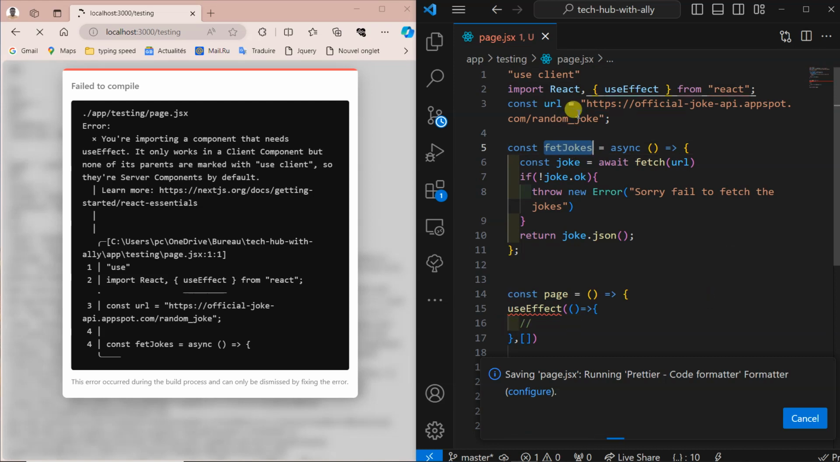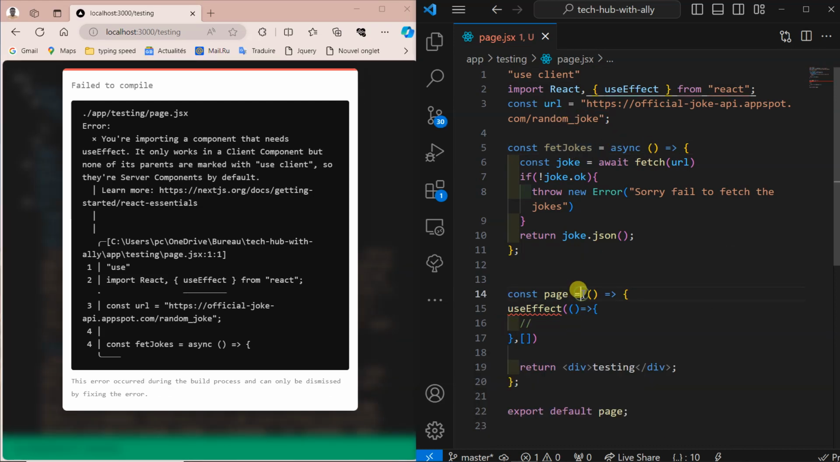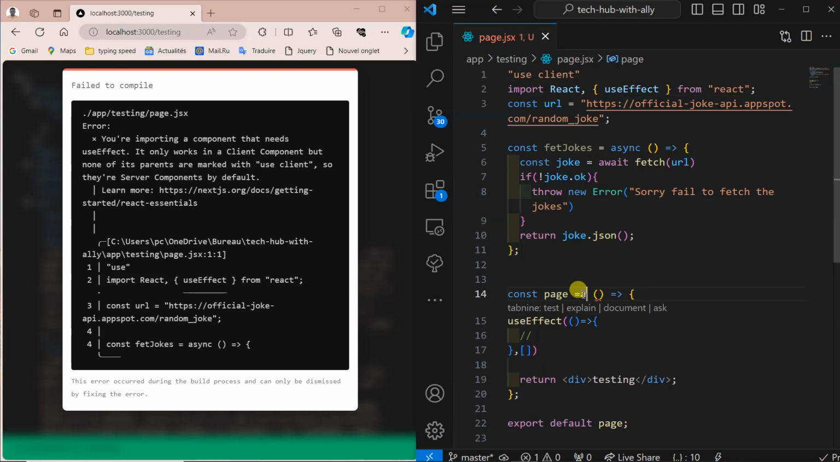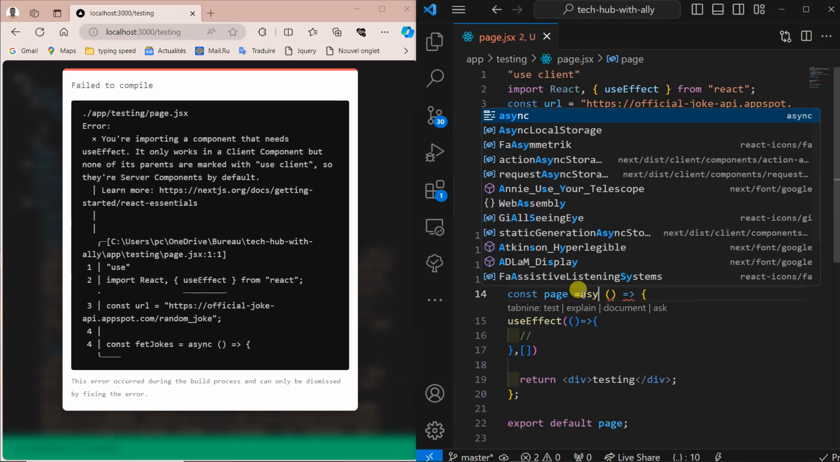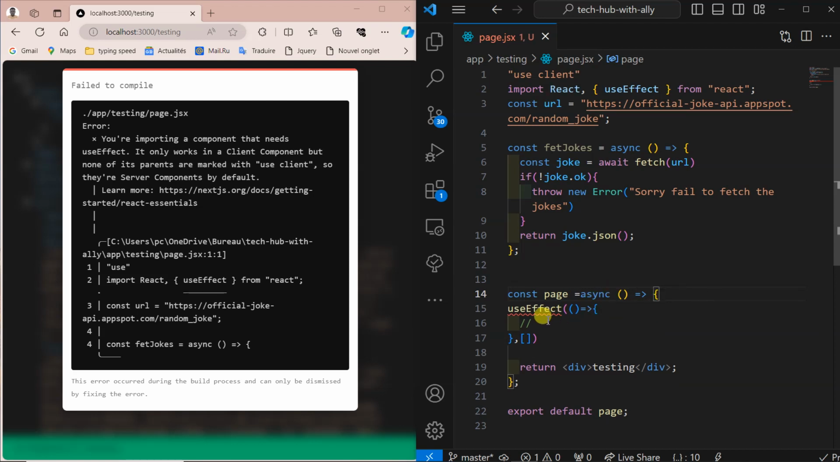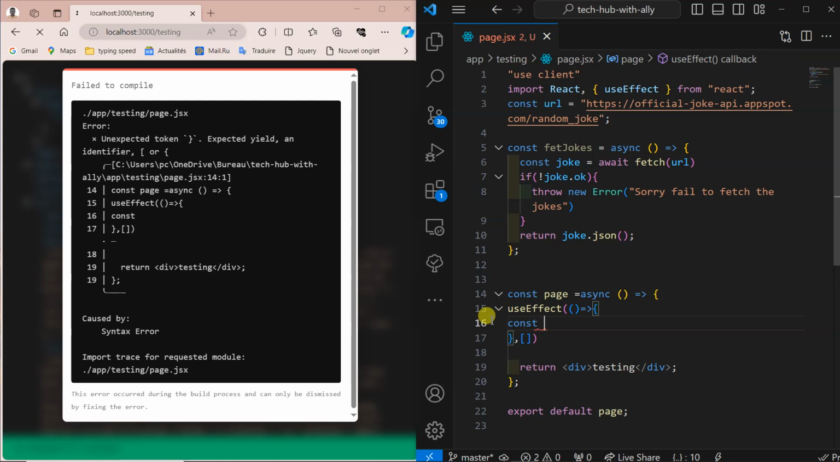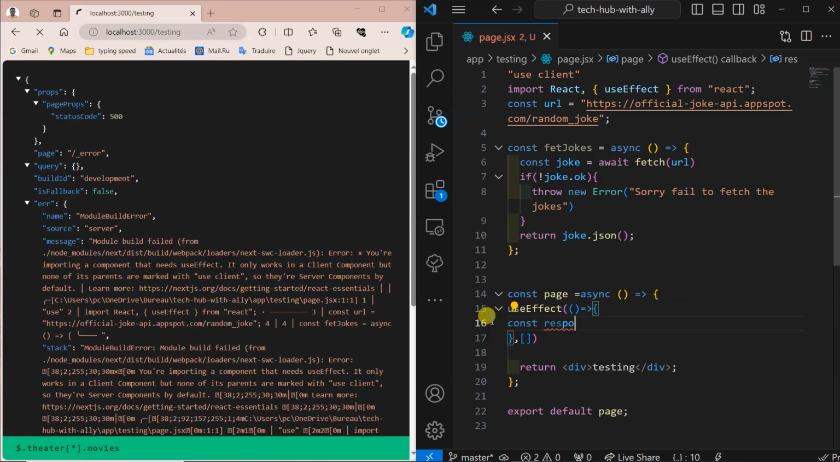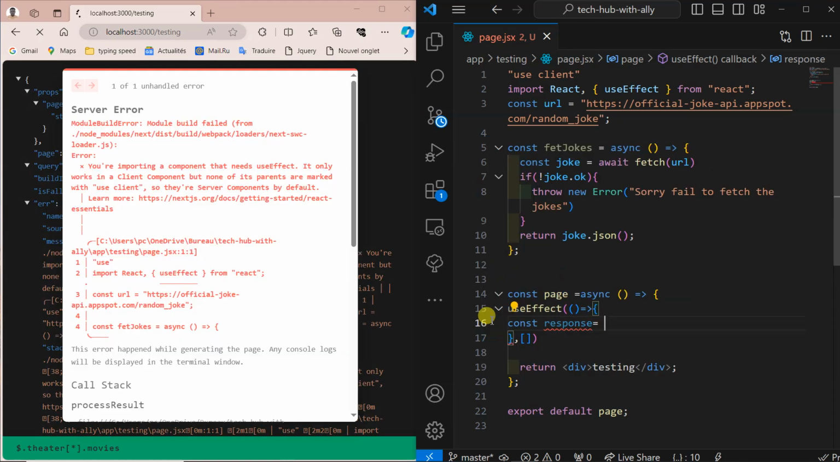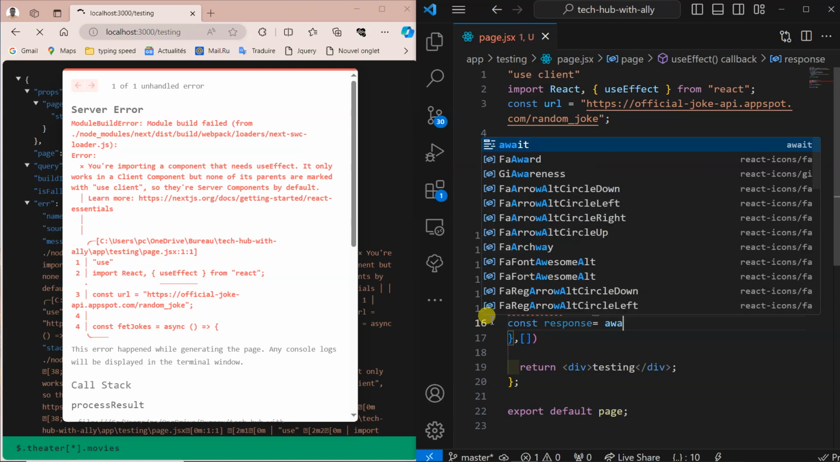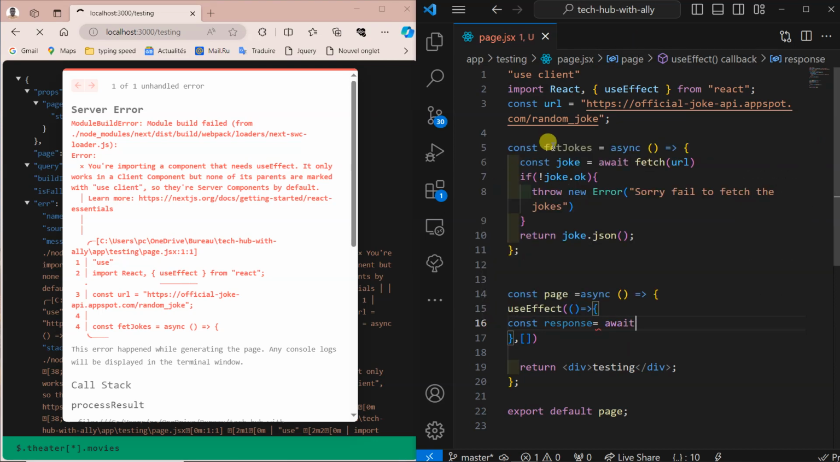To call it here, because it is an async, I have to add async here. I have to add this async so that I can call it here. So what do I do here? First of all, I put const. I'll call it joke still, or if you want to make it different, maybe you can call it response. So you're getting response, and the response is equal to await. Then you call the function right from up here. Call that function here. Whenever I call a function, make sure you close the parentheses.